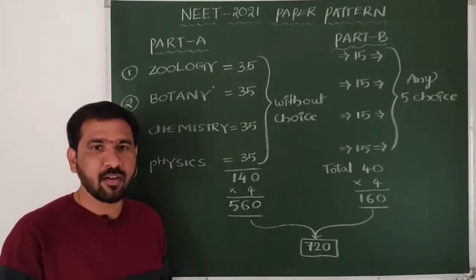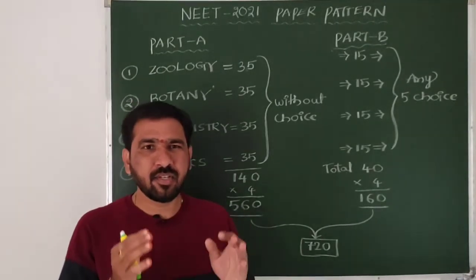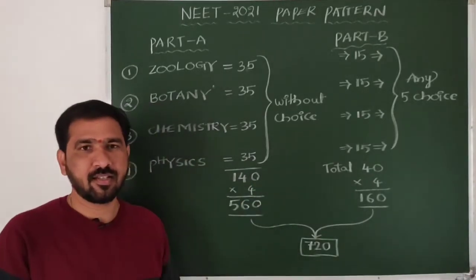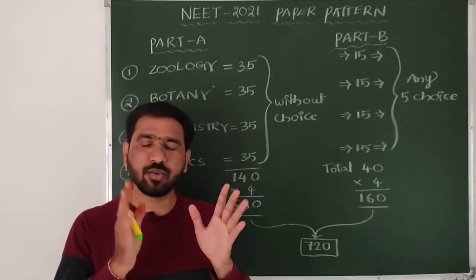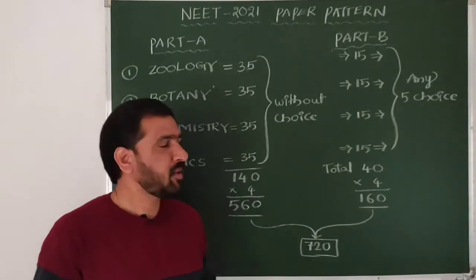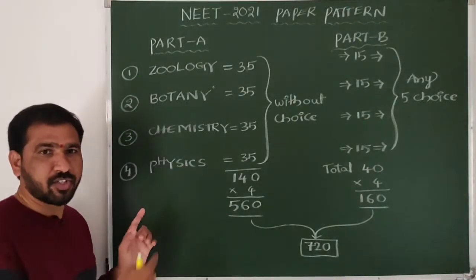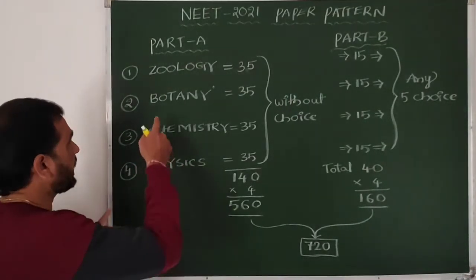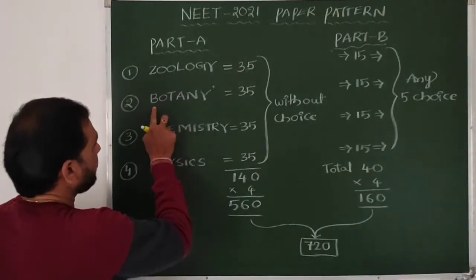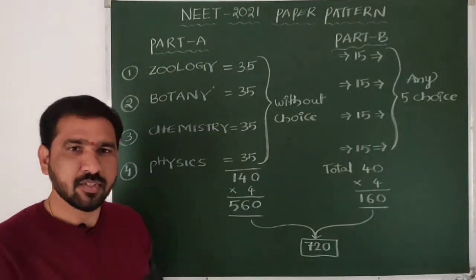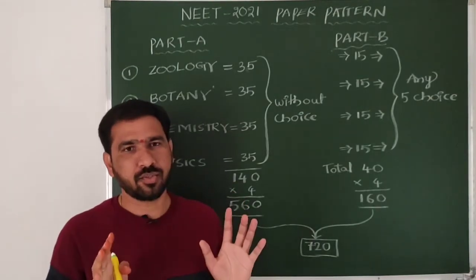So remember, beta, first of all we need to attempt the easy, interesting subjects like botany or zoology. You can attempt in the same order I gave here: zoology, botany, chemistry and physics. Same pattern you can use.